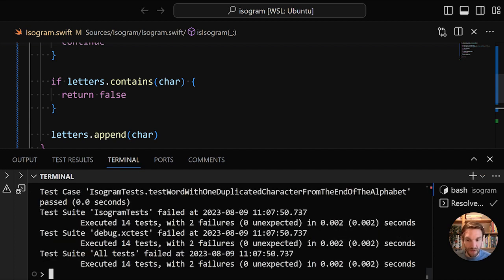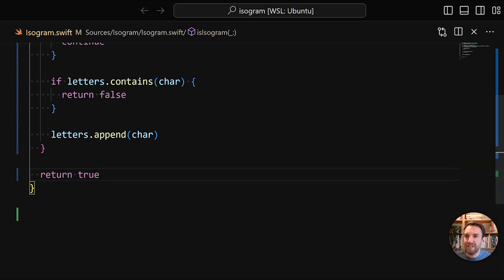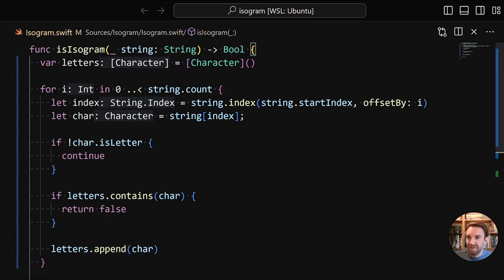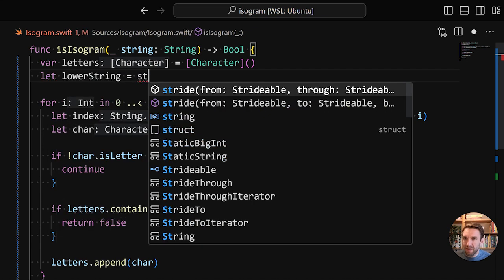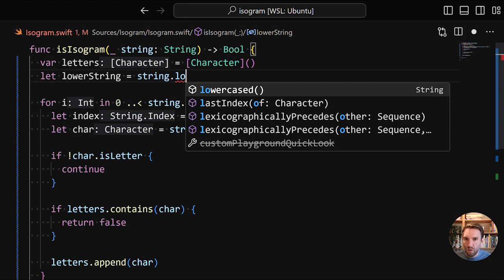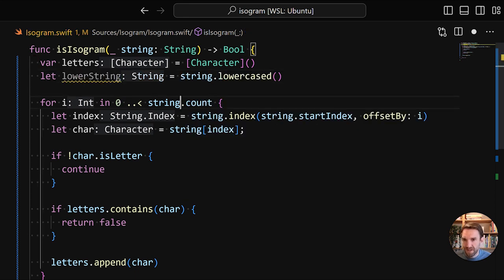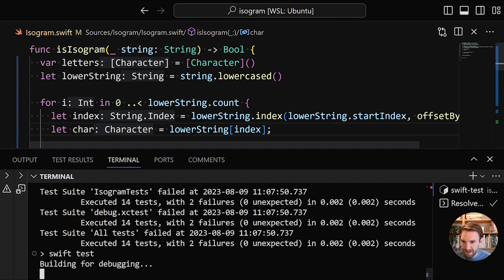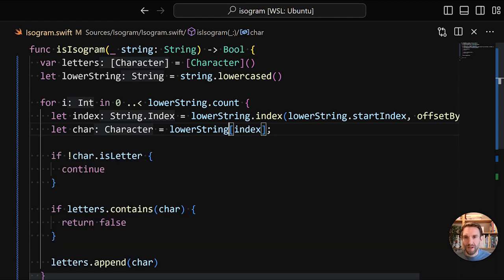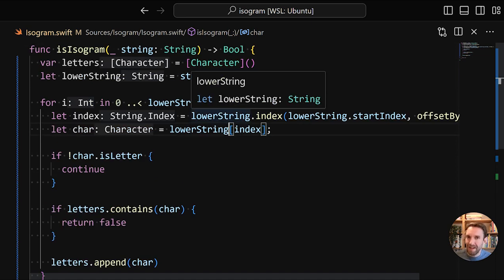It says executed 14 tests with 2 failures. You might have noticed how fast it was. We have 2 failures, and they are both tests for the case insensitivity. So we haven't done anything with casing yet. What we actually want to do is let lowerString be string.lowercased, and then we're going to use this instead of the string to have everything be in lowercase, and we're going to run it again. And with that, we have our first working implementation, which is admittedly not ideal.